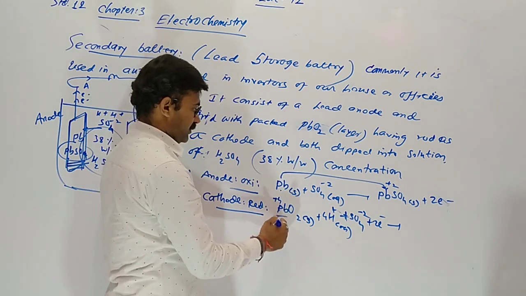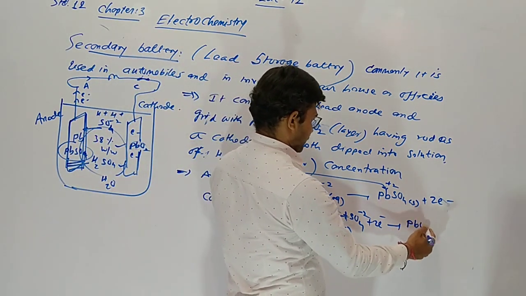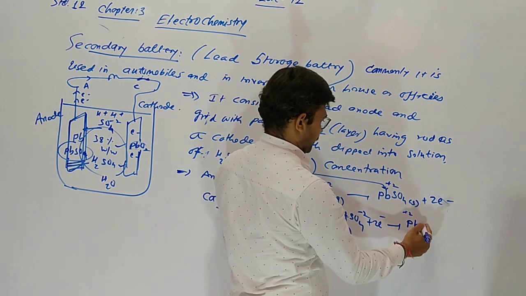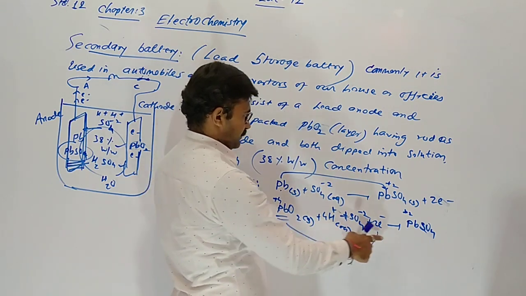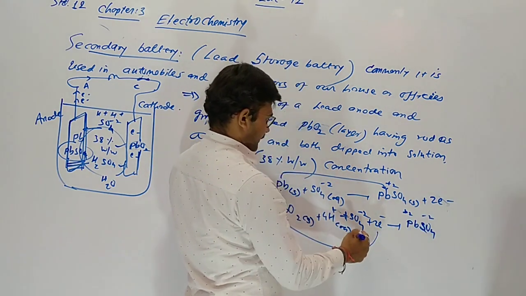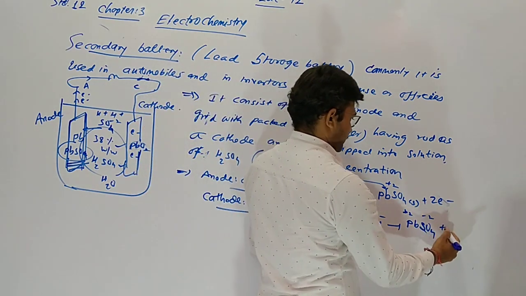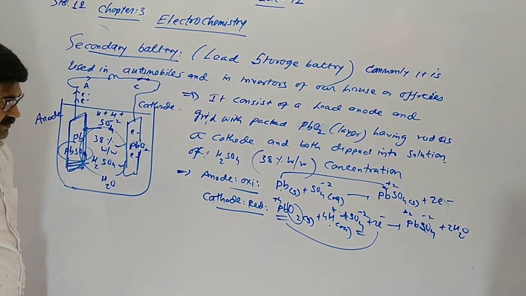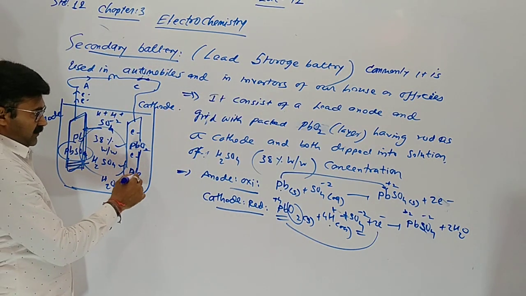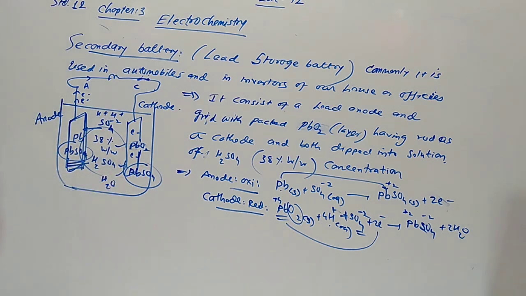Here oxidation number of lead is plus 4 in PbO2. So it gives PbSO4. After gaining 2 electrons, it becomes Pb plus 2 and combines with sulfate. Now 2 oxygen with 4 hydrogen releases 2 water. So now you can see on cathode also, like anode, deposition of lead sulfate occurs.